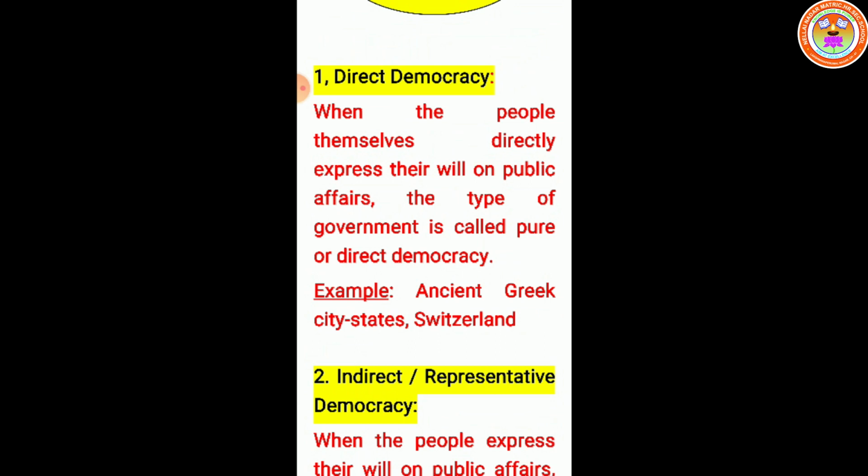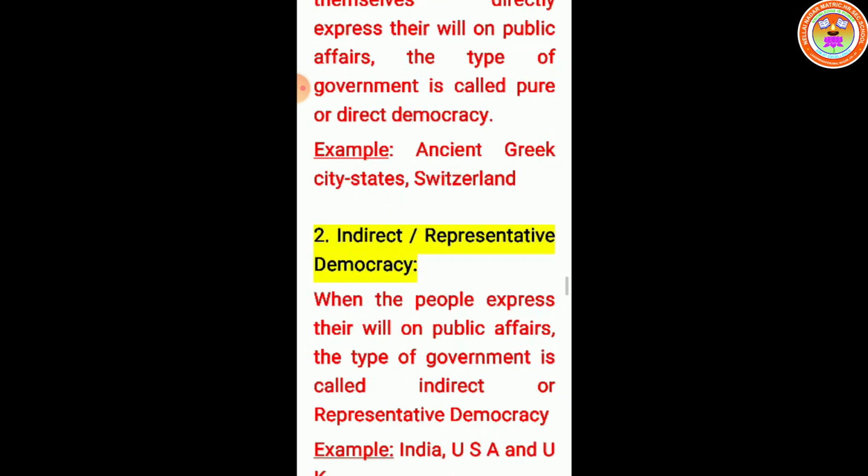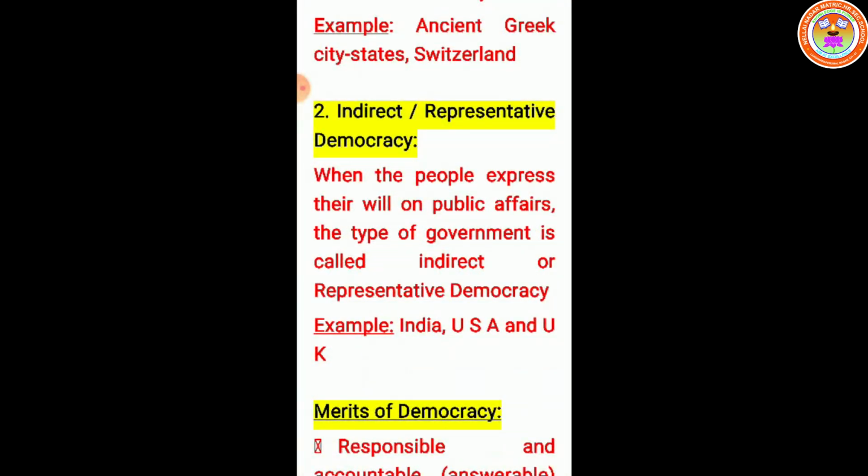Indirect, or we can say representative democracy. Here, people do not directly take part. On behalf of the people, the representatives take part in the administration of the country. When the people express their will on public affairs through their representatives, the type of government is called indirect or representative democracy.